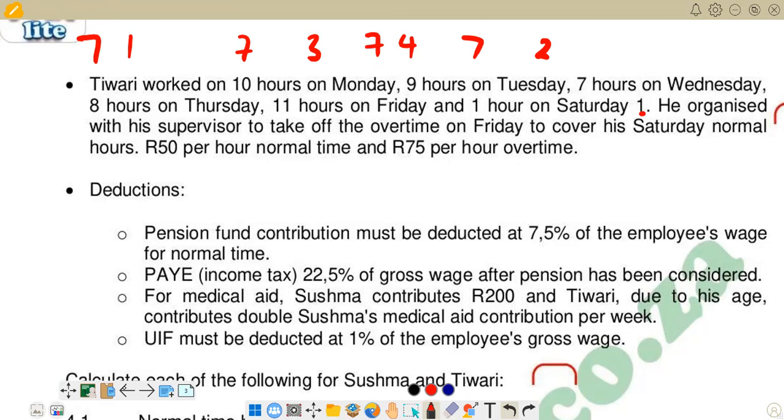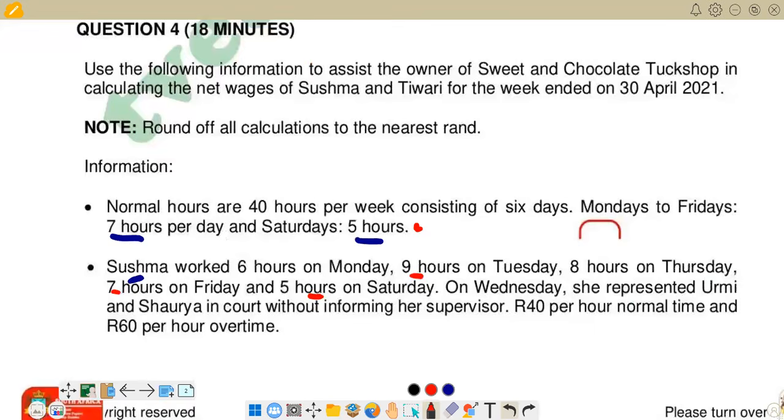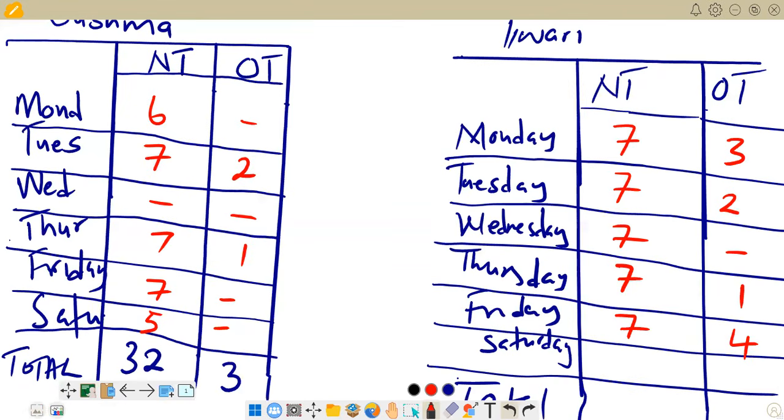So if you go back there, you'll see that we are taking this one for Friday, 4 hours, and then we are putting it on Saturday. So it becomes these 4 hours that we've taken from here plus 1 that is there on Saturday, it becomes 5 now.